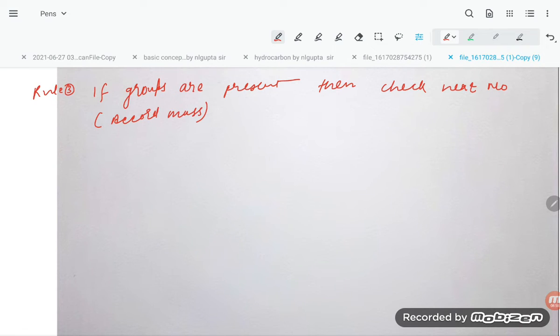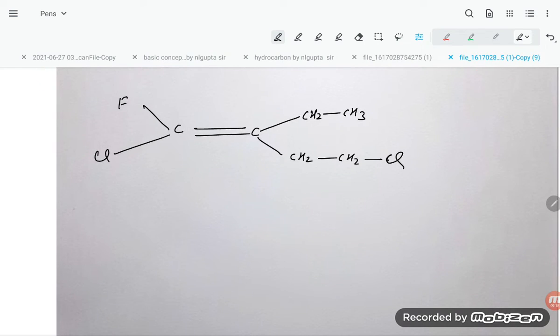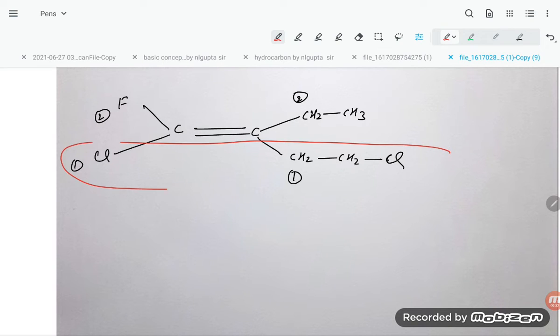Let's have this quite good rule, students. Suppose C double bond C is there, here is CH2CH3, and here is CH2CH2Cl, with F and Cl on the other carbon. Here it will get priority 1, 2. Here you see CH2CH2, chlorine will get the priority because the other terms are common. You see both priority groups are on the same side, in the same plane. So that is the Z isomer.